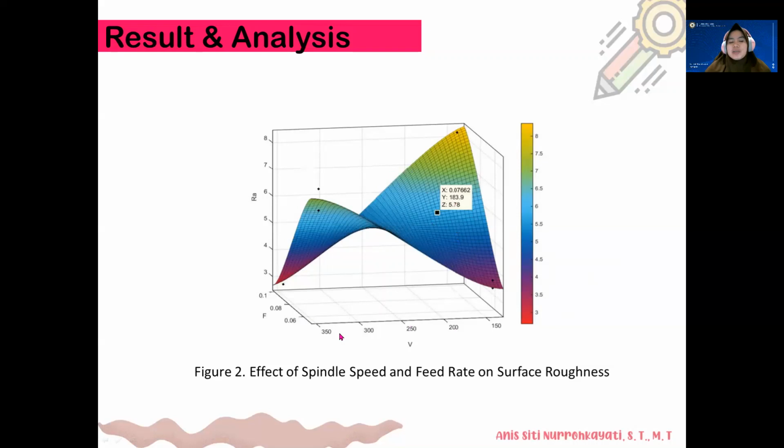If the spindle speed is high and the feed rate is low, then the roughness is also good. The yellow and green colors are not in the standard value for the turning process. So we can use these values.